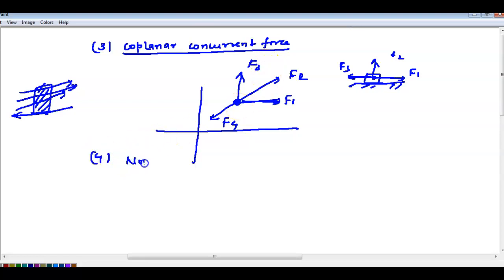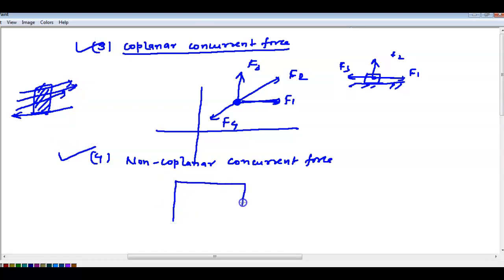Fourth is non-coplanar concurrent force. These two are very important. Non-coplanar concurrent forces means consider this is the block here, and forces are applied in different directions, say F1, with different directions and different positions.